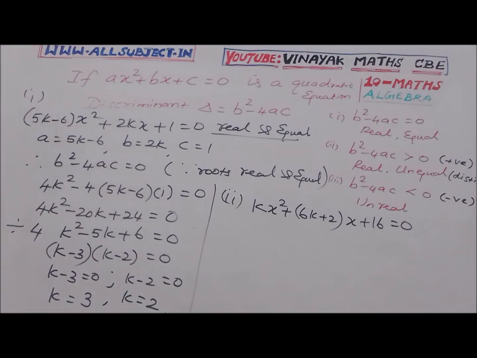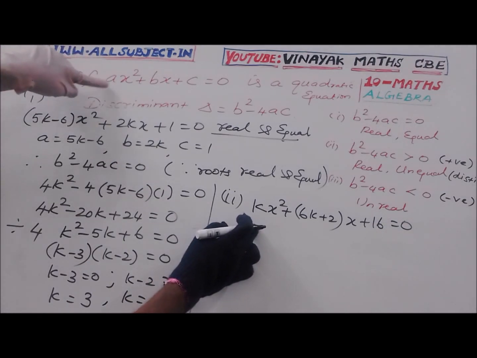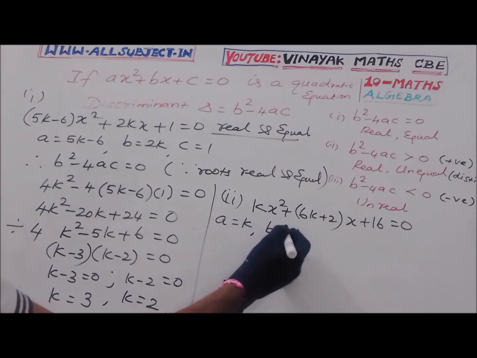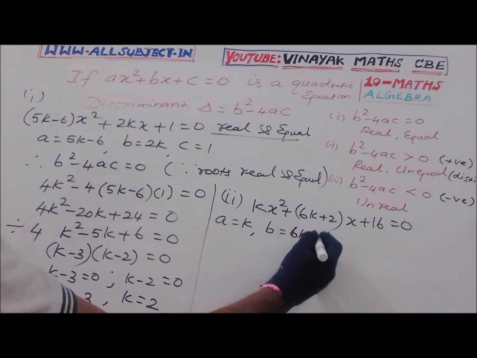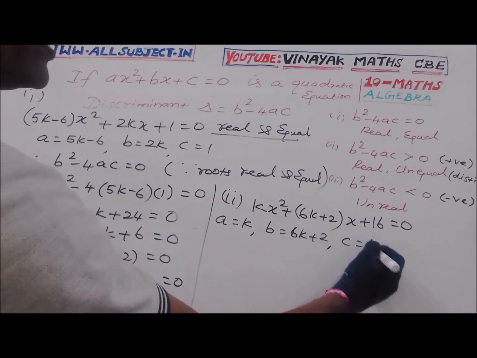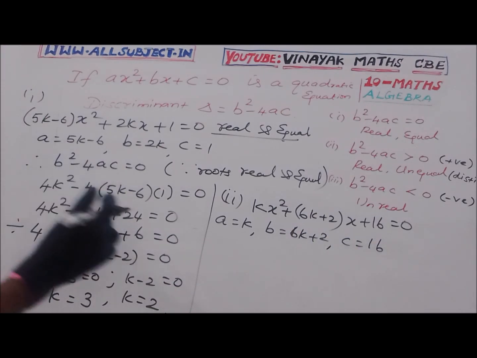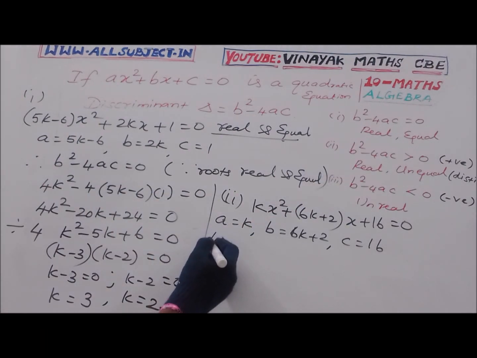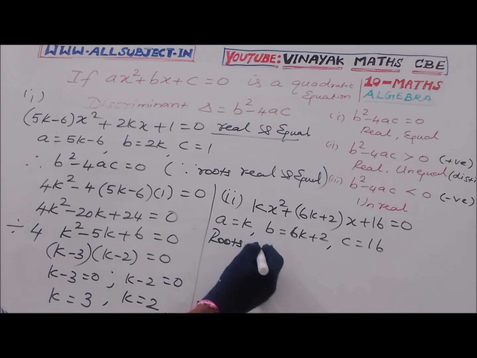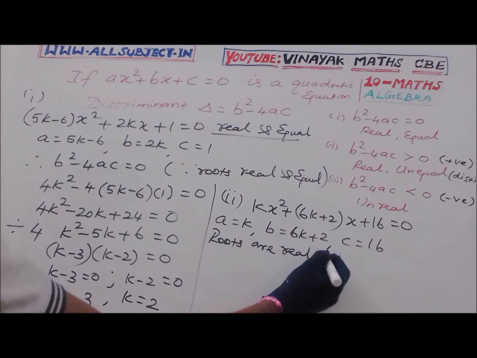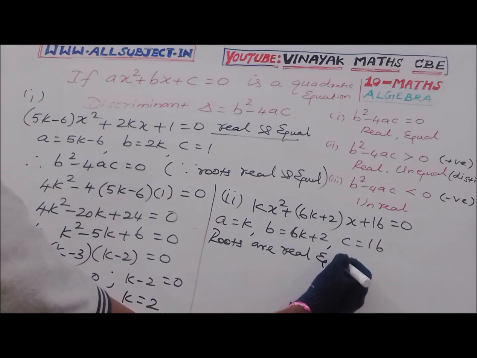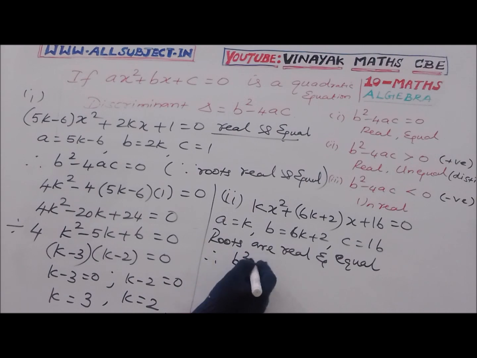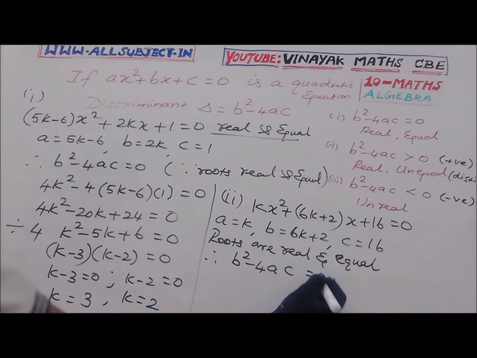Comparing with the general equation ax square plus bx plus c, a equal to k, b equal to 6k plus 2 and c is equal to 16. Roots are real and equal.